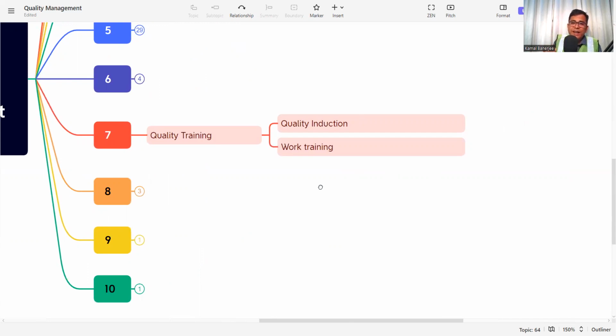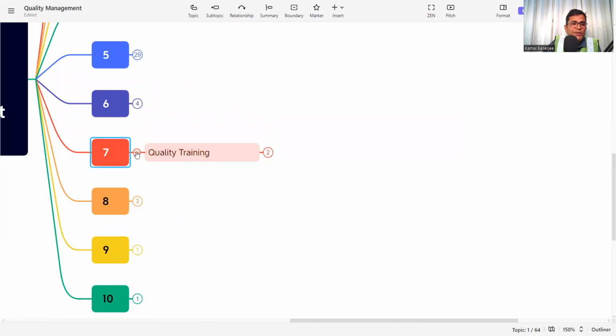The quality induction and the work training. Whenever new people or a new worker is coming, you give the quality induction to them, and whenever a work activity is starting, the work training. And frequently, maybe in 1 week or 2 weeks, you should give the work training to the people, so that from top to bottom everyone should know what their goal is and what their roles and responsibilities are in the process, so that they can deliver the project or the services as per the client or the consultant requirement. This is the quality training.